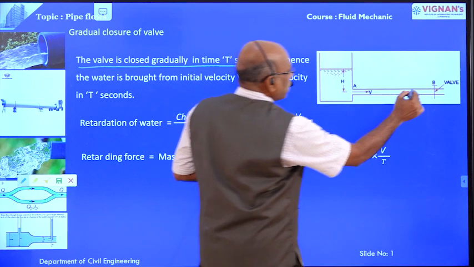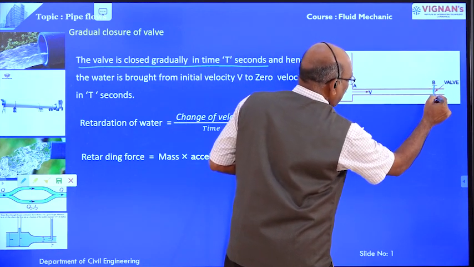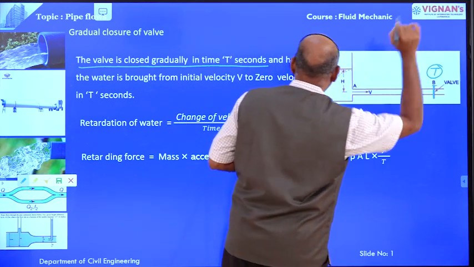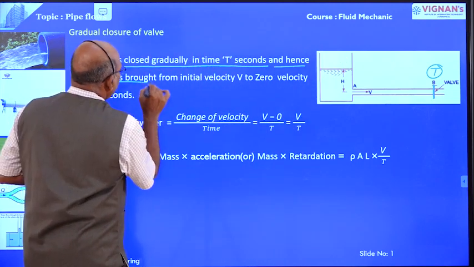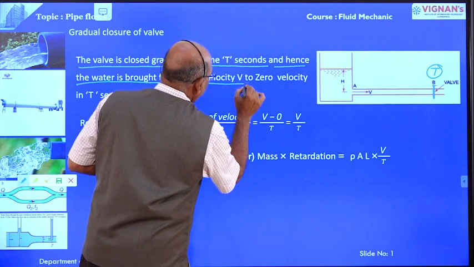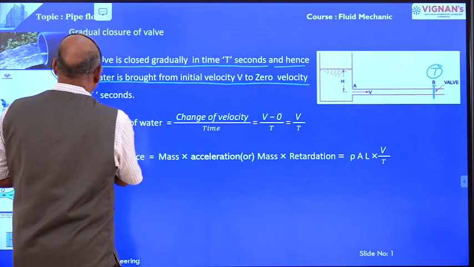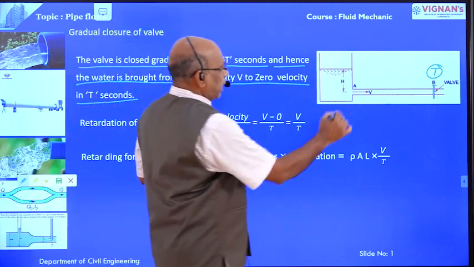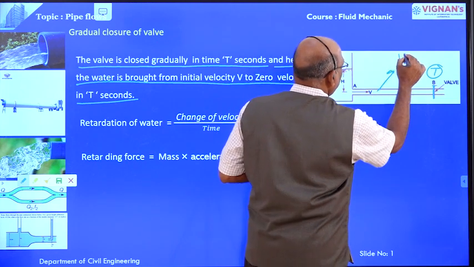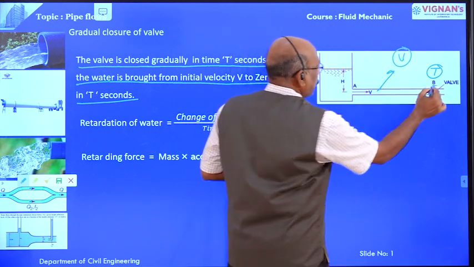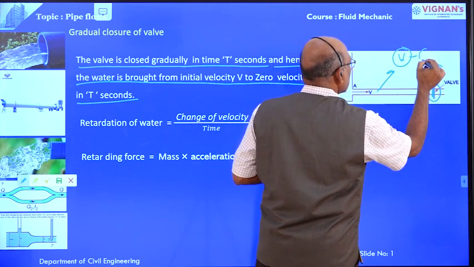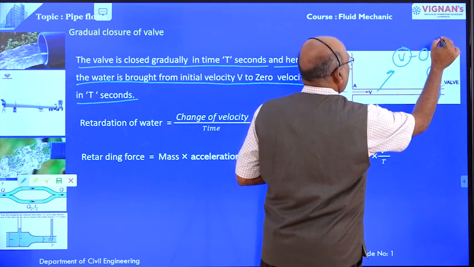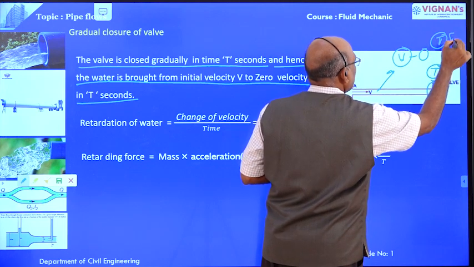Now, the valve is closed gradually in a time T seconds, and hence the water is brought from initial velocity V to zero velocity in time T seconds. The velocity of flow in the pipe is V initially, and because of the closure of the valve, that velocity reaches zero velocity at a time of T seconds.